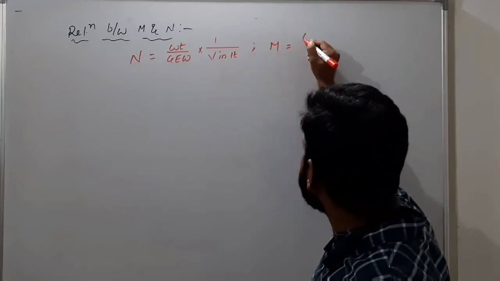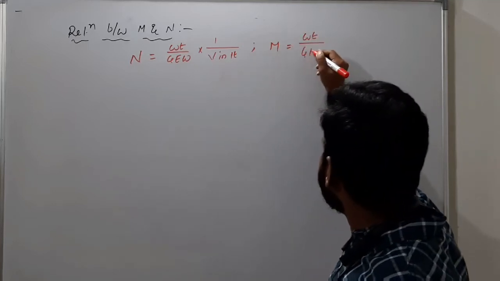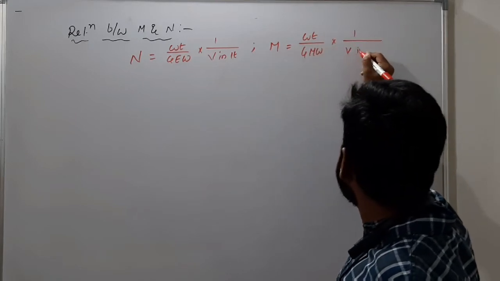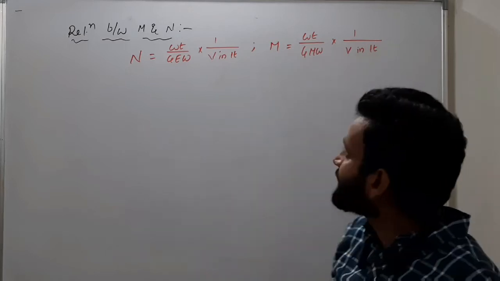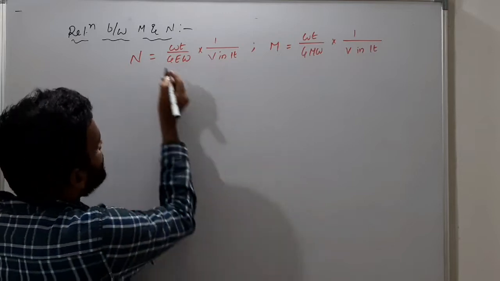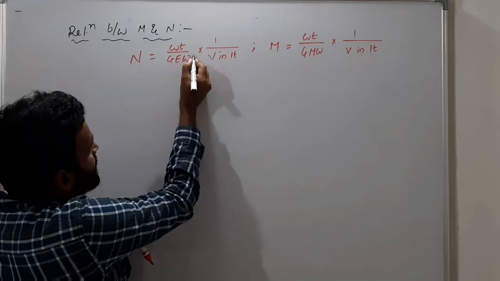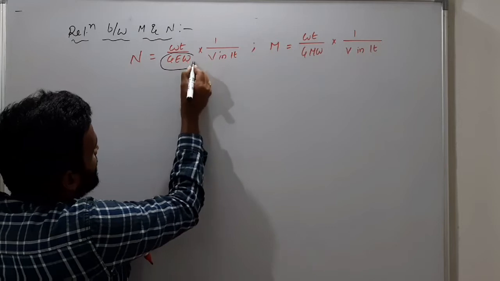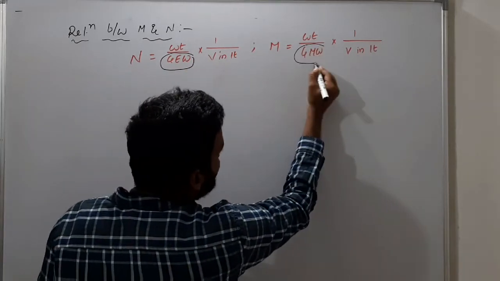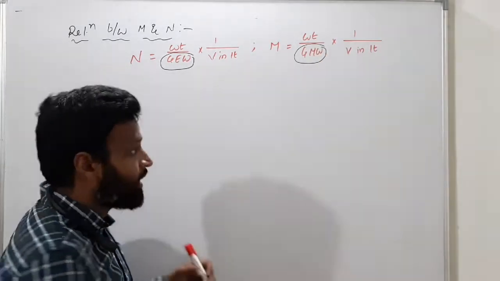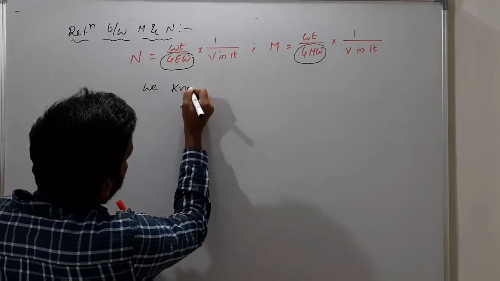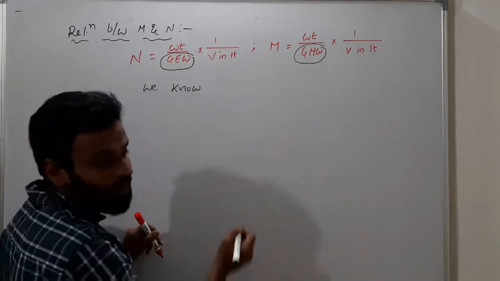Molarity means weight by gram molecular weight into 1 by volume in liters. That is the difference. So here we take gram equivalent weight in normality, and gram molecular weight in molarity.